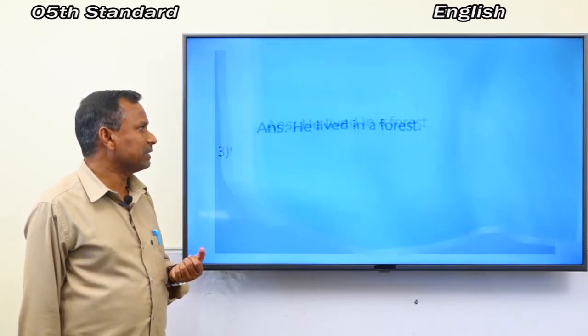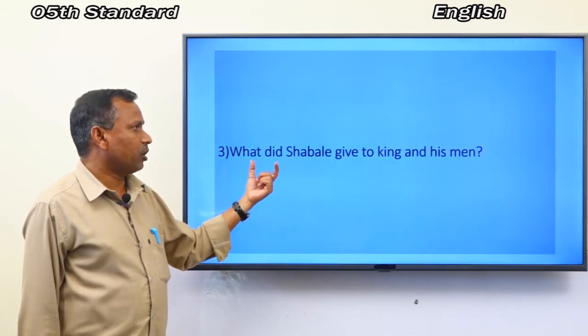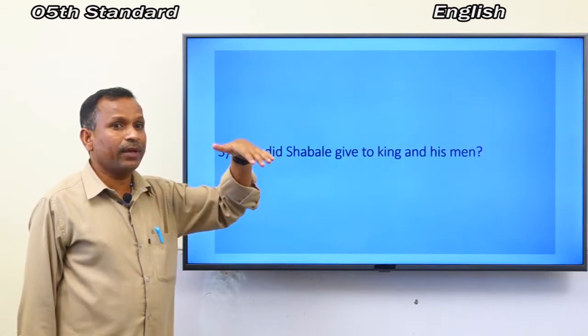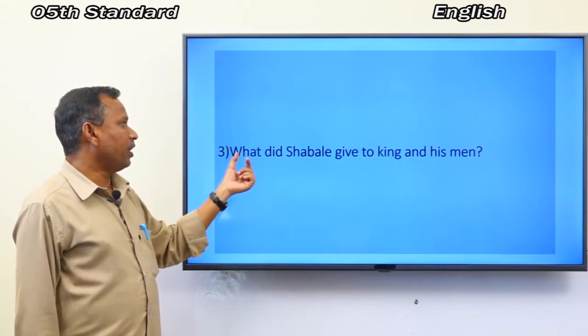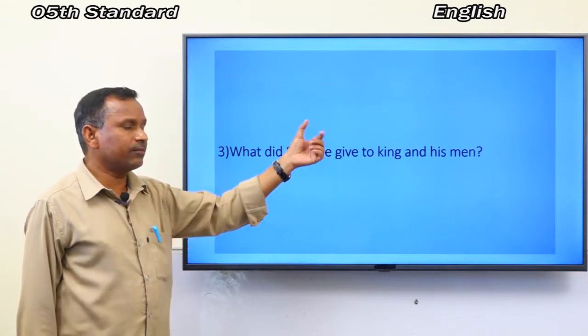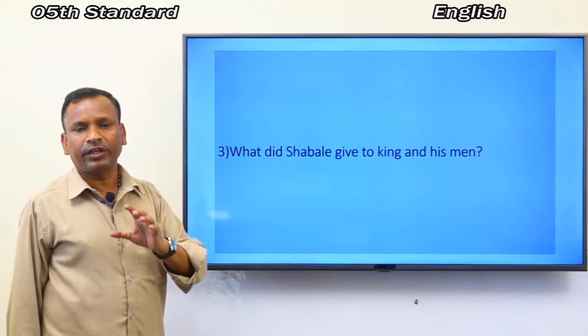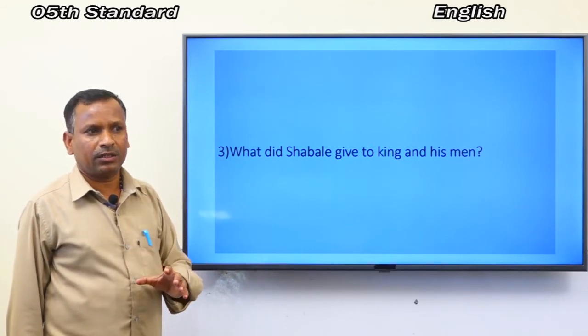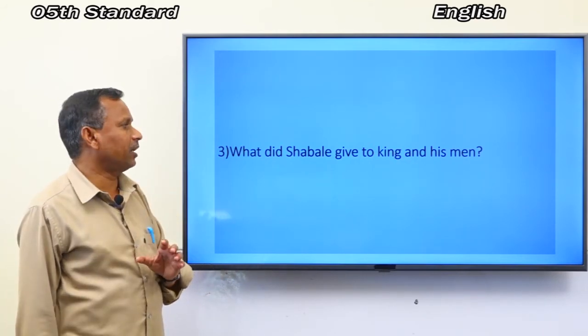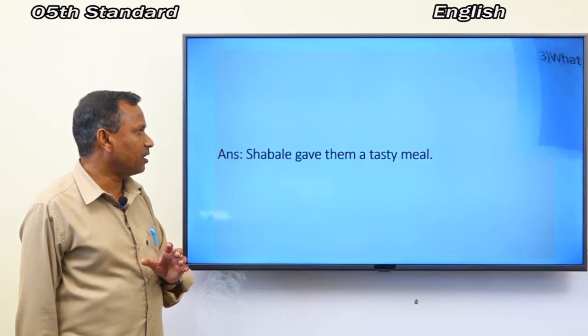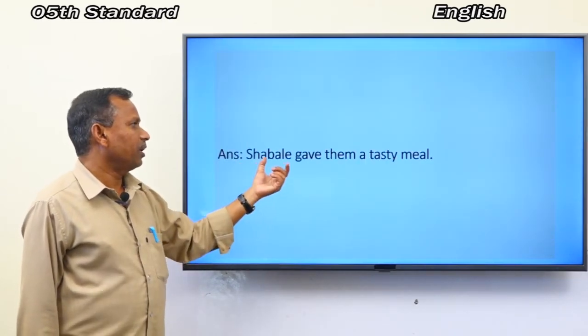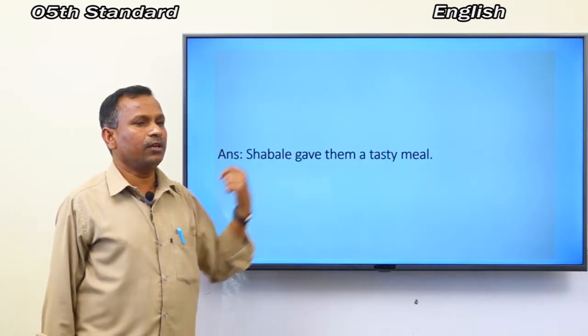Next one is, what did Shabale give to the king and his men? Think and answer. Yes, your answer is correct. Look at here. This is the answer. Shabale gave them a tasty meal.